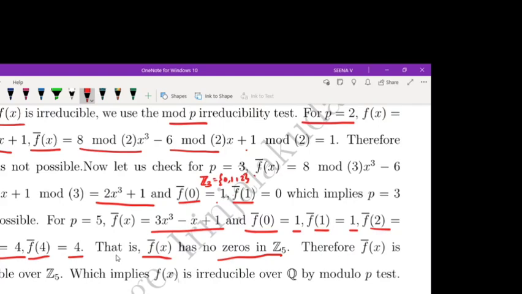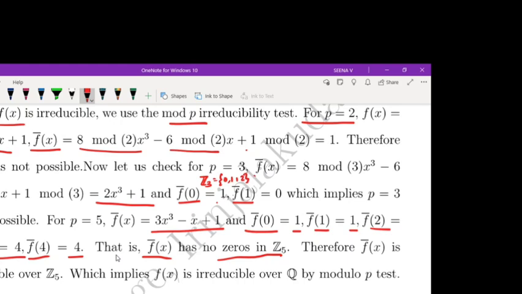Why is P equal to 2 not working? We started with the first prime number, P equal to 2. If we apply P equal to 2, then in that case f bar x is equal to 1. Clearly the degree of f bar x is not equal to the degree of f of x. So we can't use P equal to 2.